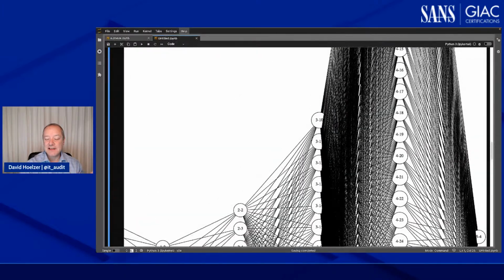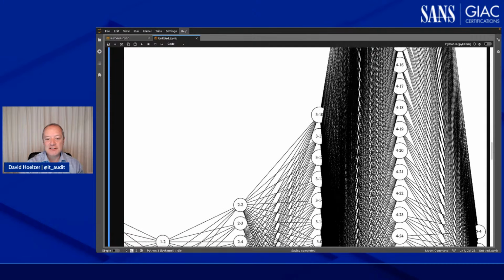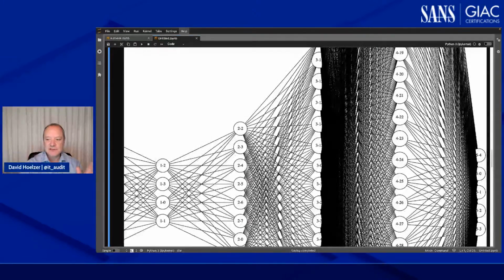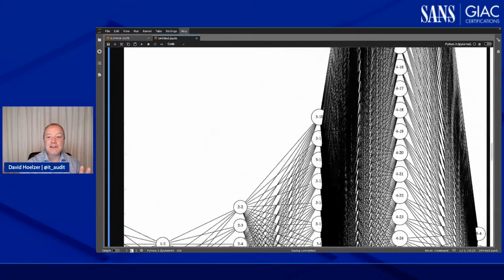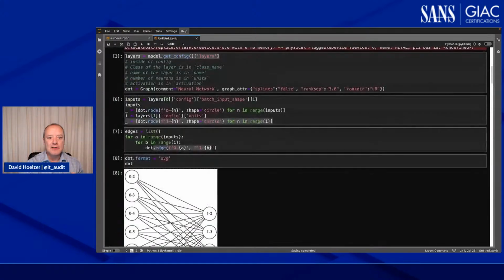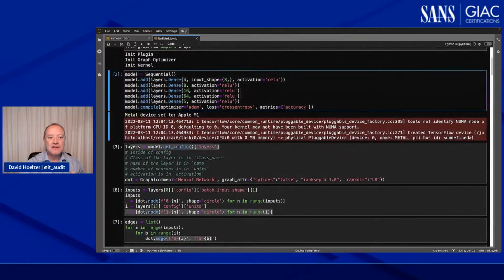So this works, but there's some stuff happening. One of the problems is between the third and the fourth layer, there are so many connections that, I mean, you can't see anything. So something has got to change there. There's another issue too, in that it's actually overwriting the nodes. So we need to figure out a way to clean that up. Maybe the thing to do, let's look back at our model. So if you look at our model, look at that. We've got 64 neurons showing up here. I think that's part of the problem.